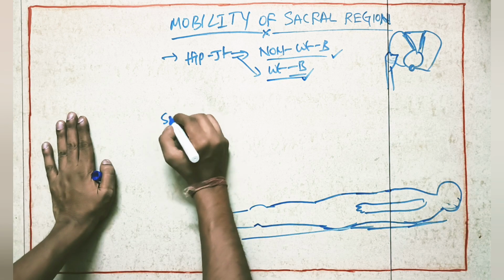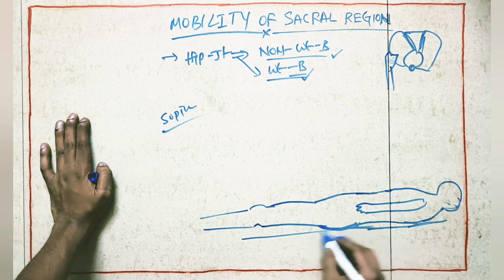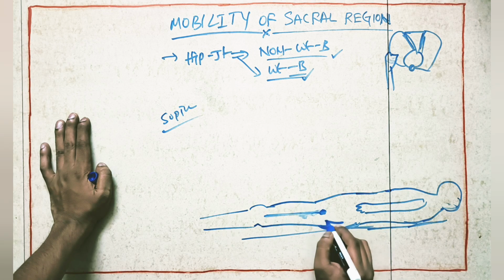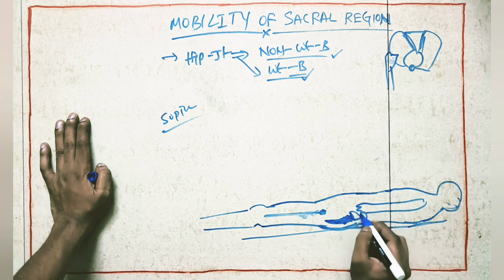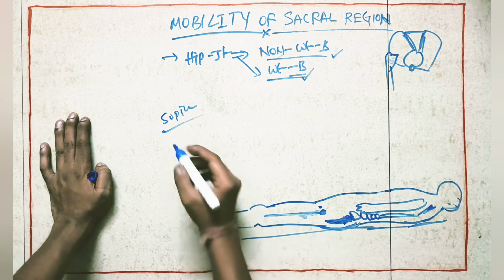If we take supine lying, imagine the patient is in supine lying. This is the patient's gluteal region. This is the patient's hip joint. Imagine here we will have the sacrum. These are the L5 vertebra, L4, L3, L2, L1. These are thoracic and cervical vertebrae. Here we will have the pubic symphysis. So what is the point here?